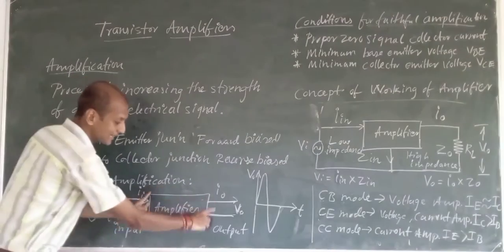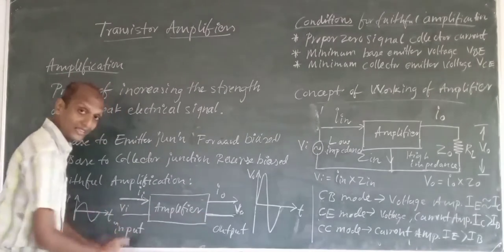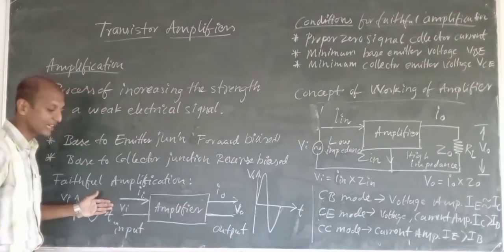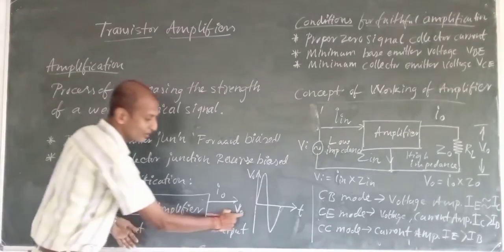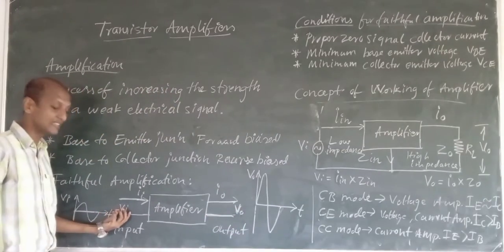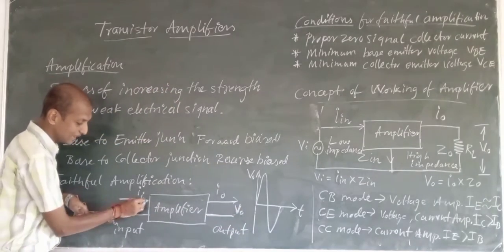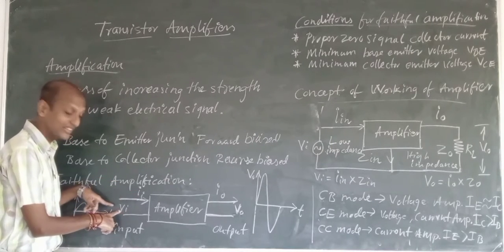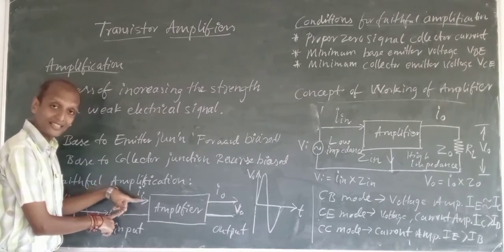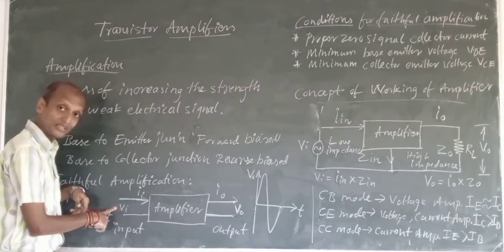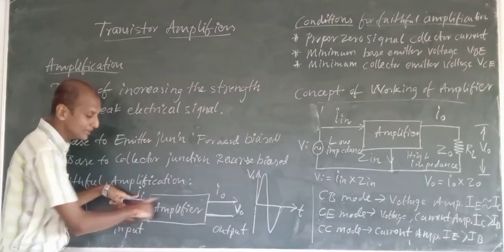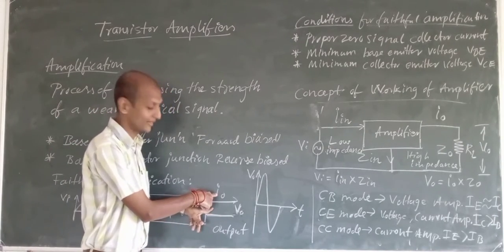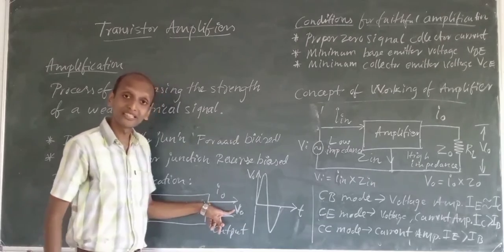Here is an amplifier block diagram like what I have shown. This is the amplifier block. Here we have given some input voltage, and here we will have the output voltage. Vi is the input voltage, and with it given, the input current Ii will flow. That will be amplified, and it will make some output current Io and output voltage Vo.